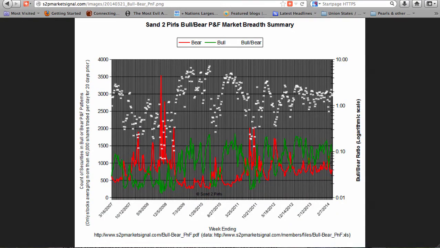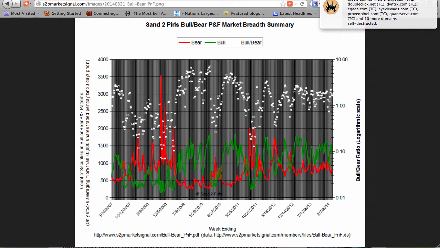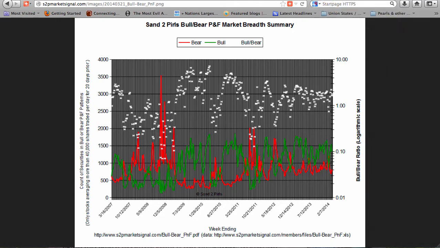Market breadth. With this past week's market advance, our bull-bear point and figure ratio rose from 1.66 to 1.79, advancing slightly further into bullish territory. The total count of securities in bullish or bearish patterns fell 2% to 2,108. The count of bearish stocks decreased 6%, while the count of stocks in bullish patterns increased 1%. The Sand to Pearls P&F Market Breadth Summary chart shows us a market now 6 consecutive weeks in bullish territory.